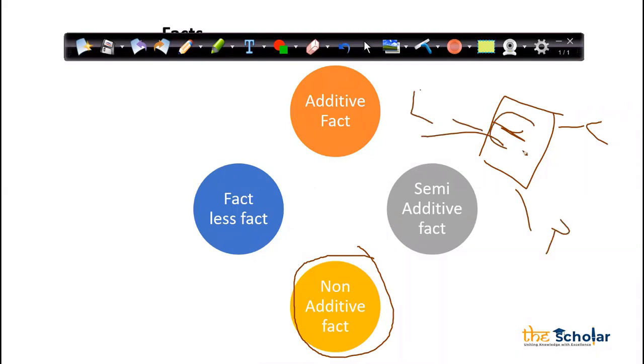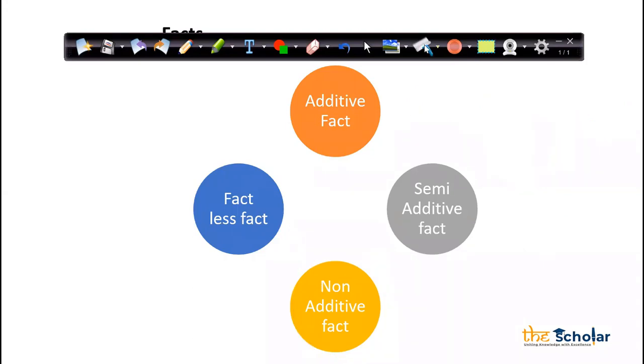When I'm slicing and fetching this number, it will not make logical sense to me. Okay, so that is what my non-additive fact is. Final is fact-less fact. I will give you one example after some time. I created one example and I'll show you that.